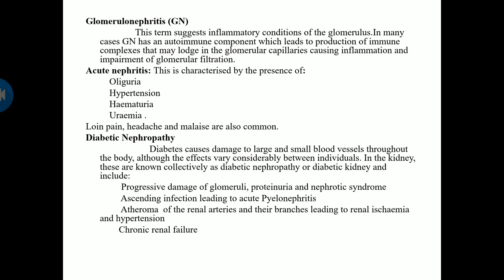Next is acute nephritis, that is inflammation. This is characterized by presence of oliguria, hypertension, hematuria, and uremia. Oliguria means little quantity of urine. Hypertension; hematuria is blood in your urine; and uremia, presence of urea in your blood.